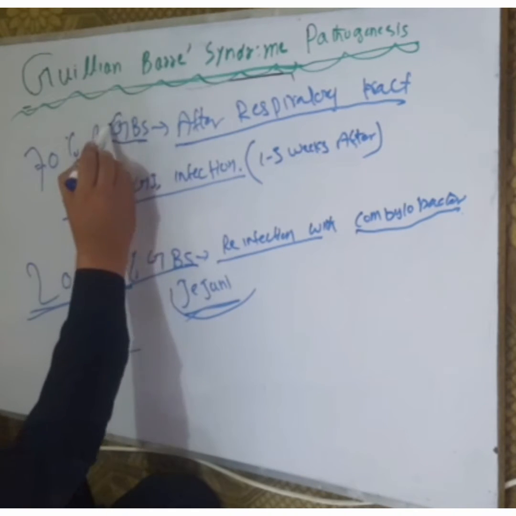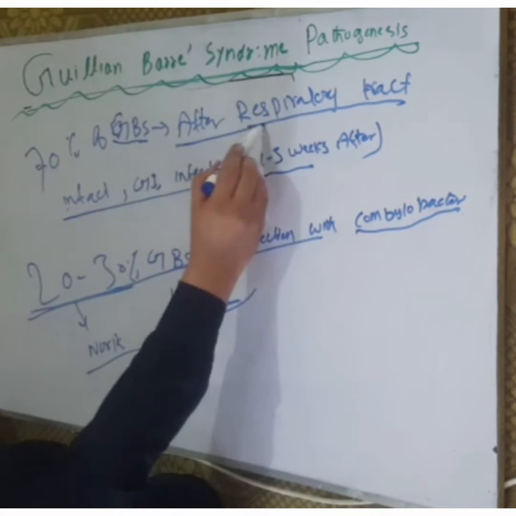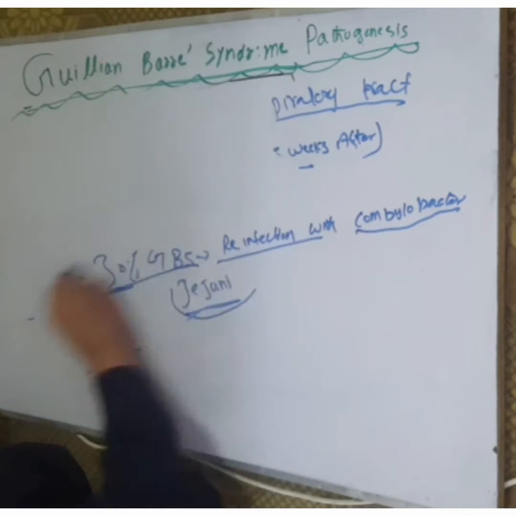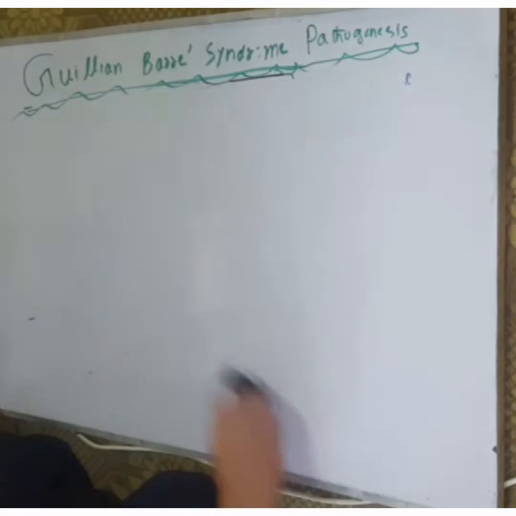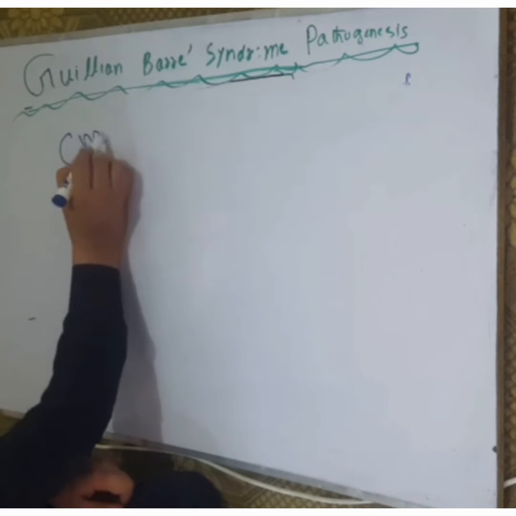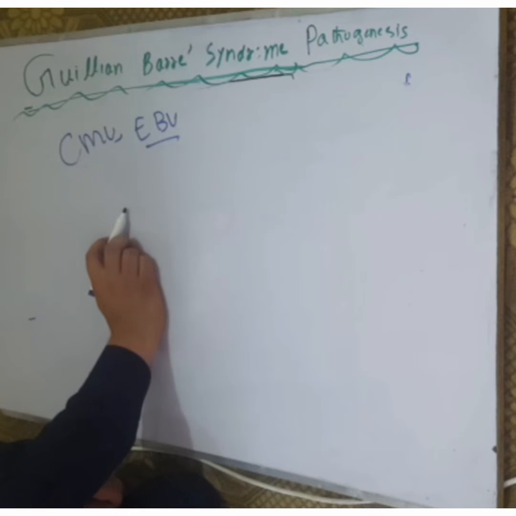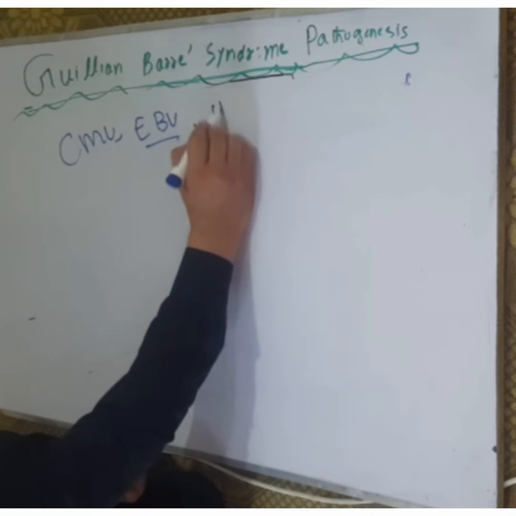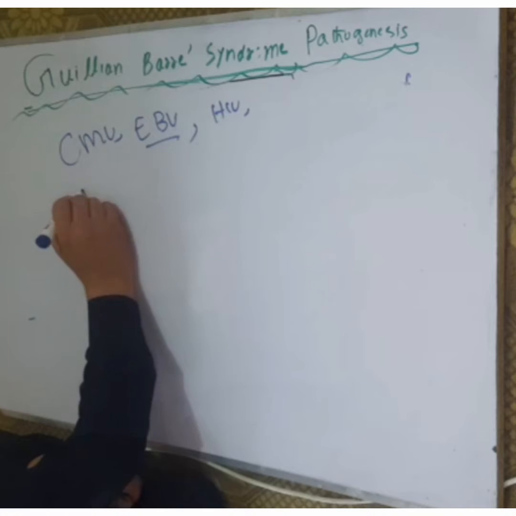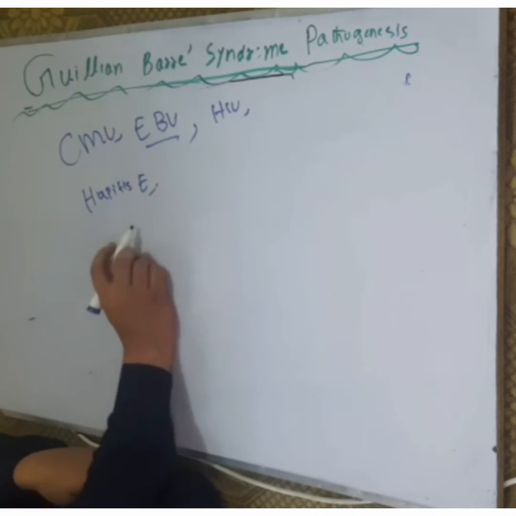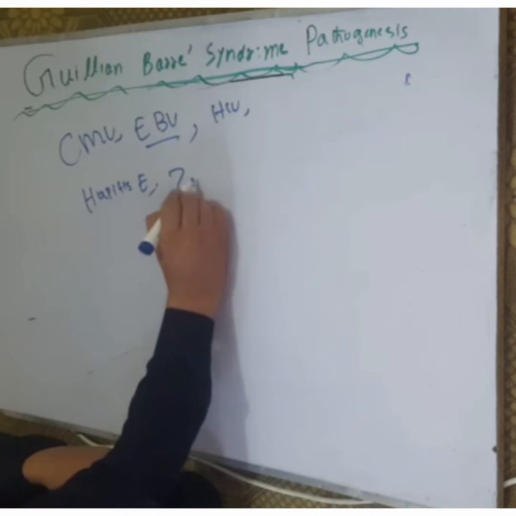70% of GBS occurs 1 to 3 weeks after respiratory tract infections and GI tract infections. Other infections can also cause GBS. Examples of other infections are cytomegalovirus, Epstein-Barr virus, HIV virus, hepatitis E virus, and Zika virus.